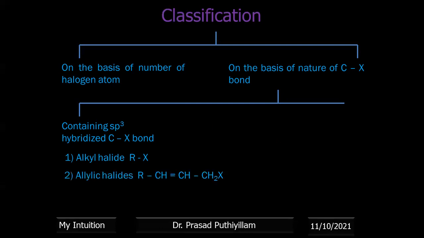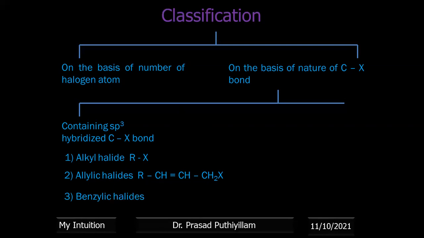The second example, that is allylic halides. The allylic halide example is given as RCH=CH-CH2X. The halogen atom containing carbon is connected to a carbon having a double bond. So the halogen atom containing carbon atom, its next carbon atom has a double bond. Then we call it an allylic group, or they are allylic halides.